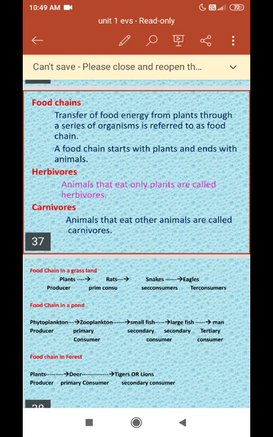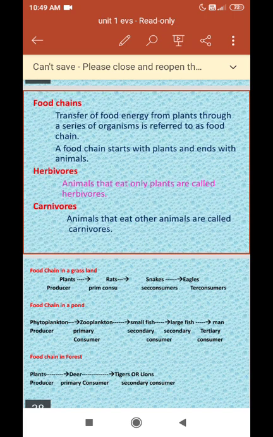Now let us learn what is food chain. The transfer of food energy from plants through a series of organisms is referred to as the food chain. The food chain starts with plants and ends with the animals. First, let us see what herbivores are. The animals that eat only plants are called herbivores. And then carnivores. Animals that eat other animals are called carnivores.